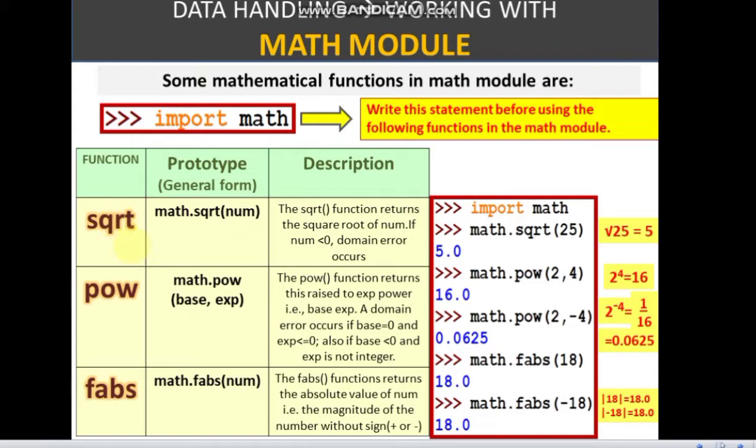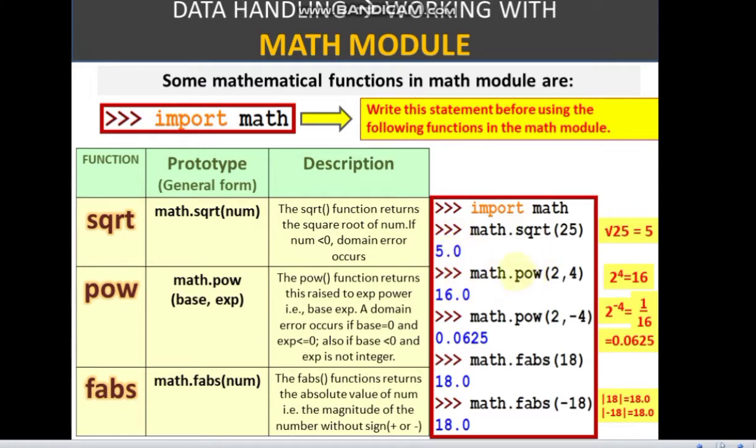Let us first discuss a few functions. sqrt is used for square root. See here, the code I have given as a snippet. Import math. So you have imported the math module, the math library, under which there are multiple functions. sqrt is a function which gives you the square root of the argument which you are sending inside the parentheses. So math.sqrt(25) gives you the value of the square root of 25, which is 5 in mathematics. So you are getting the value as 5.0.